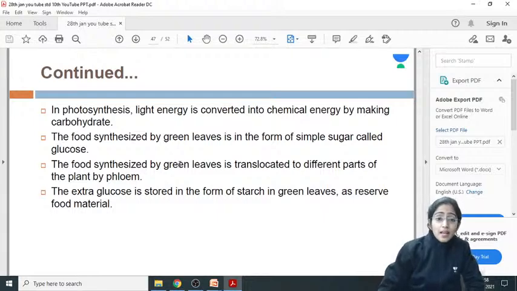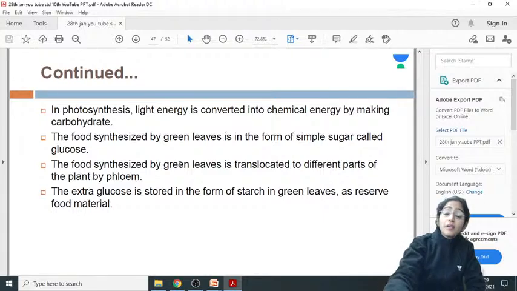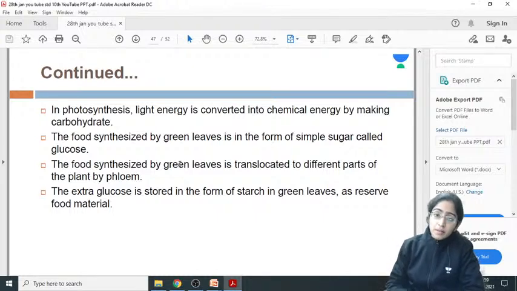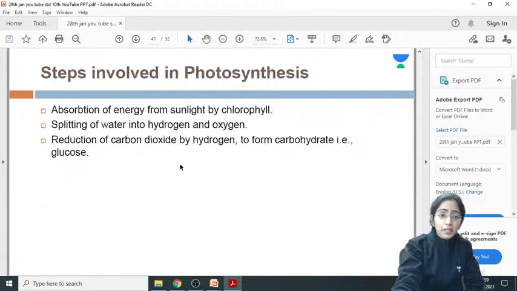Once the food is synthesized, it is required by each and every living cell. So here comes the role of another complex tissue, that is the phloem, which is helping in the translocation of the food from the leaves to the different cells where it is required. So the movement of the food is multidirectional. We can say translocation of the food is multidirectional, but water conduction is unidirectional, where xylem is involved. Now the glucose that is not immediately used up is stored in the form of starch as a reserve food material.